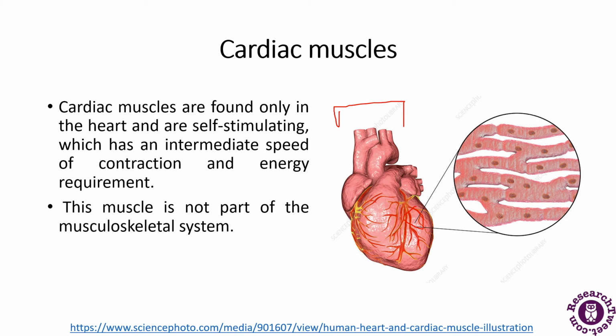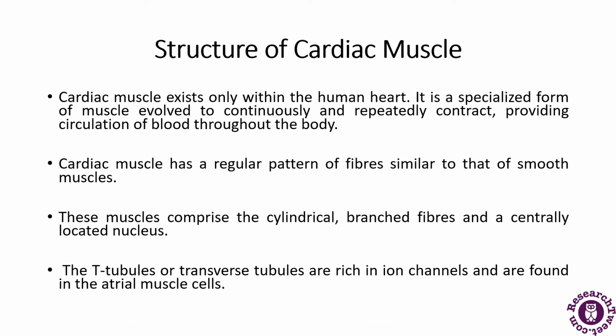So the cardiac muscle exists only within the human heart. So what is the structure of cardiac muscles? The cardiac muscle is a specialized form of muscle which has evolved to continuously and repeatedly contract, providing the circulation of blood throughout the body. They have a regular pattern of fibers which is similar to that of the smooth muscles. So we will be discussing the smooth muscles in detail now.